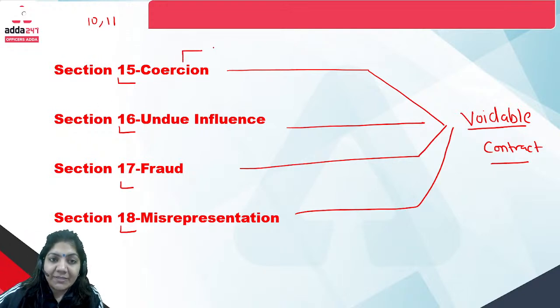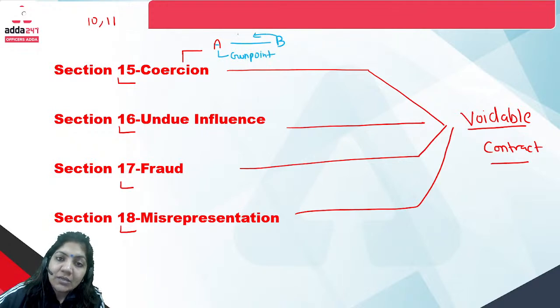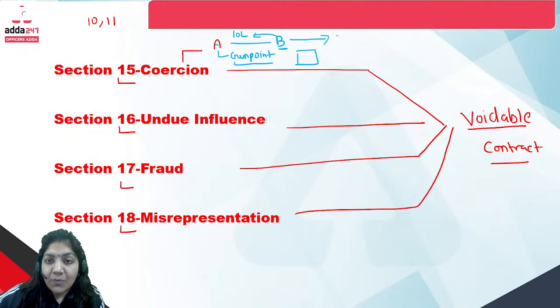Suppose this is person A and person B. A, at gunpoint, takes 10 lakh rupees from B, because B, in fear of the gunpoint, gives the 10 lakh rupees to A. When B approaches the court, the court will say this agreement was signed by B under coercion.